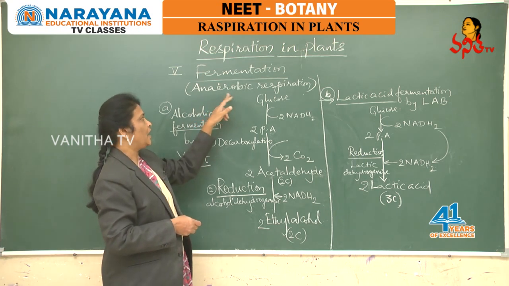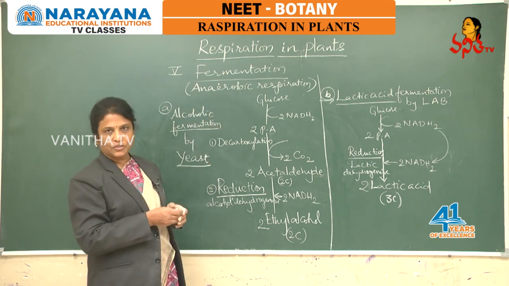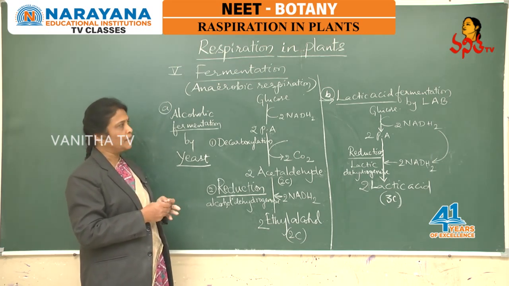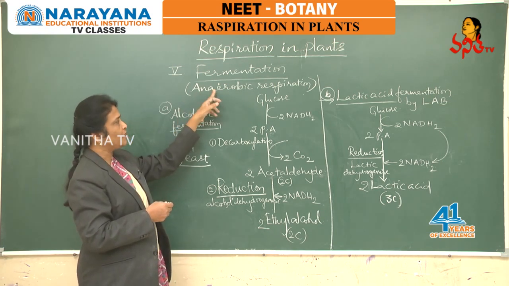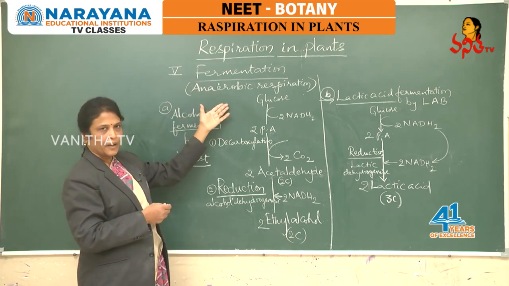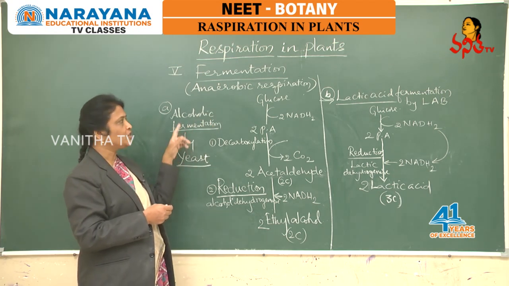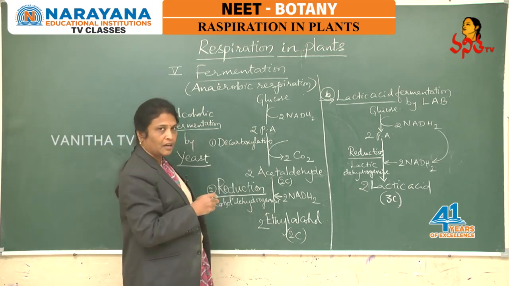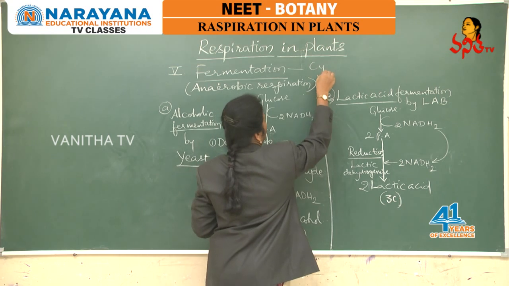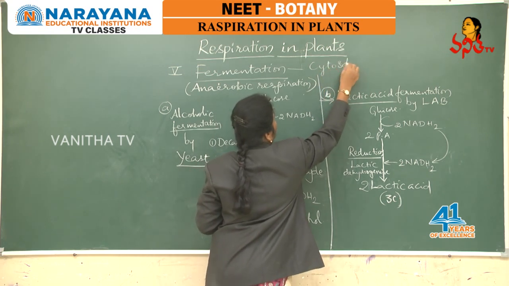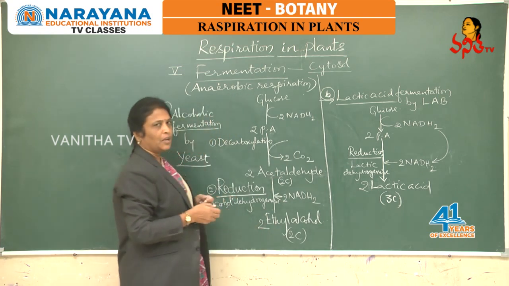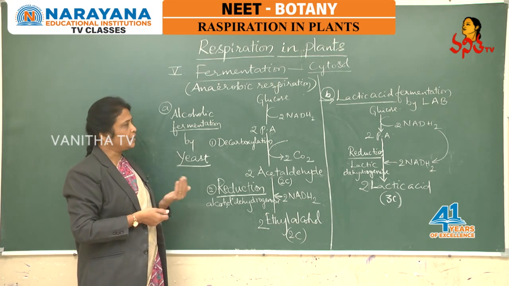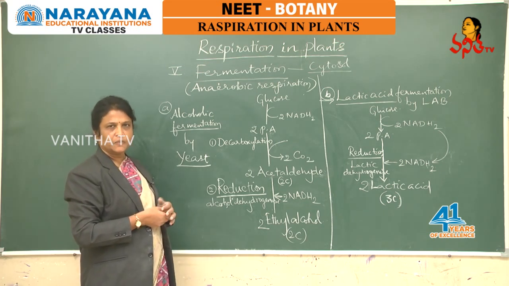Okay? Now, in anaerobic respiration there is no involvement of oxygen, and moreover the presence of oxygen is not at all required. Anaerobic respiration starts with glycolysis and is continued by fermentation, and fermentation also occurs in the cytosol. So what is the venue of fermentation? It occurs in the cytosol. So we can conclude the total process of anaerobic respiration occurs in the cytoplasm, that is the cytosol, and there is no role of mitochondria in anaerobic respiration.